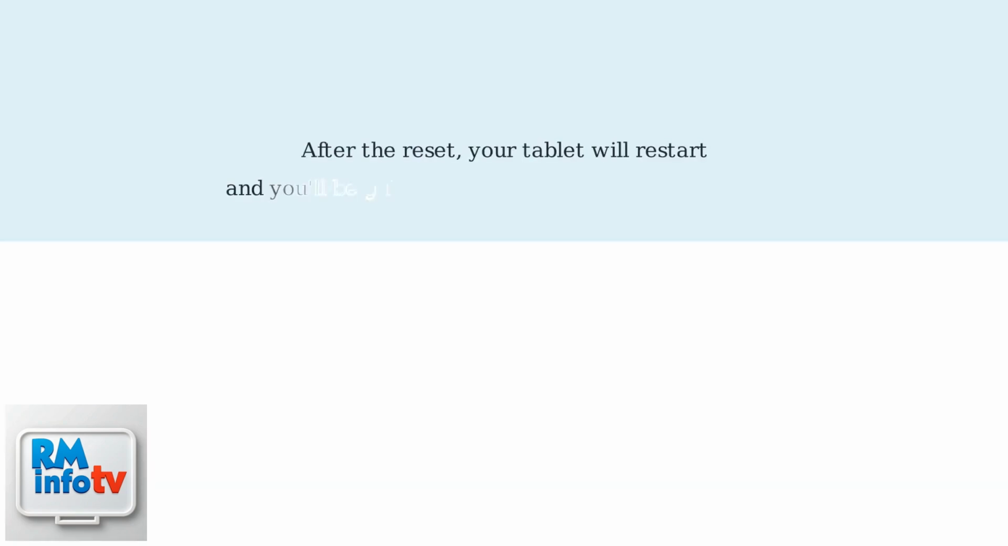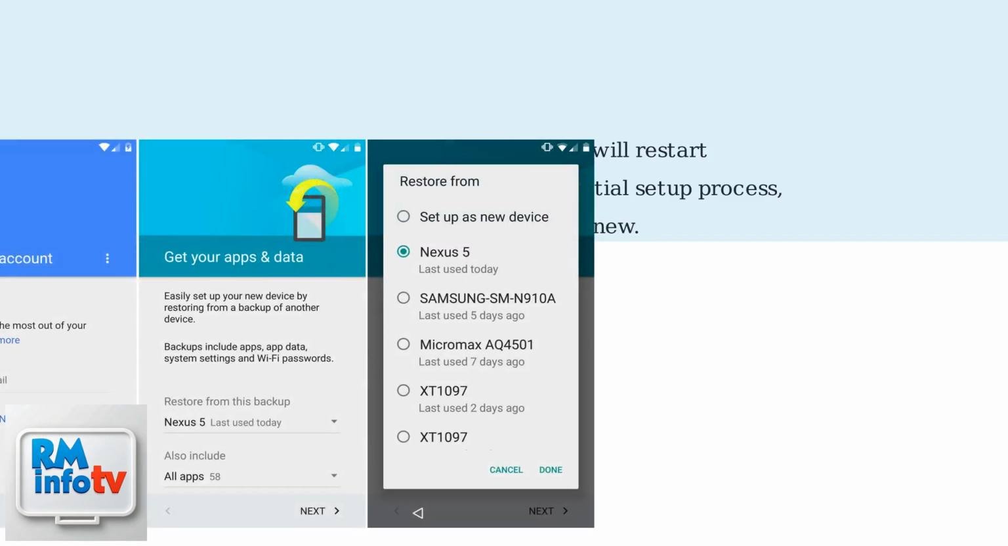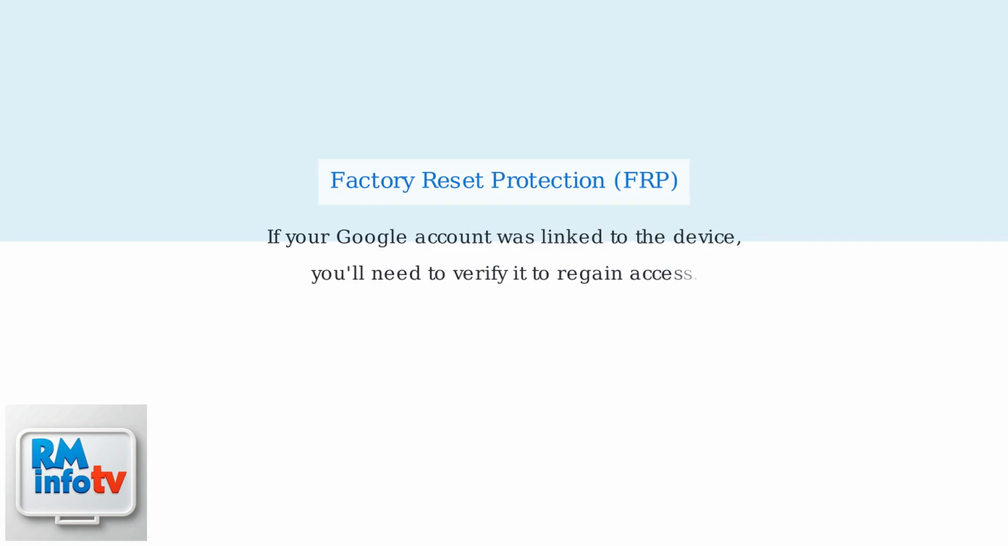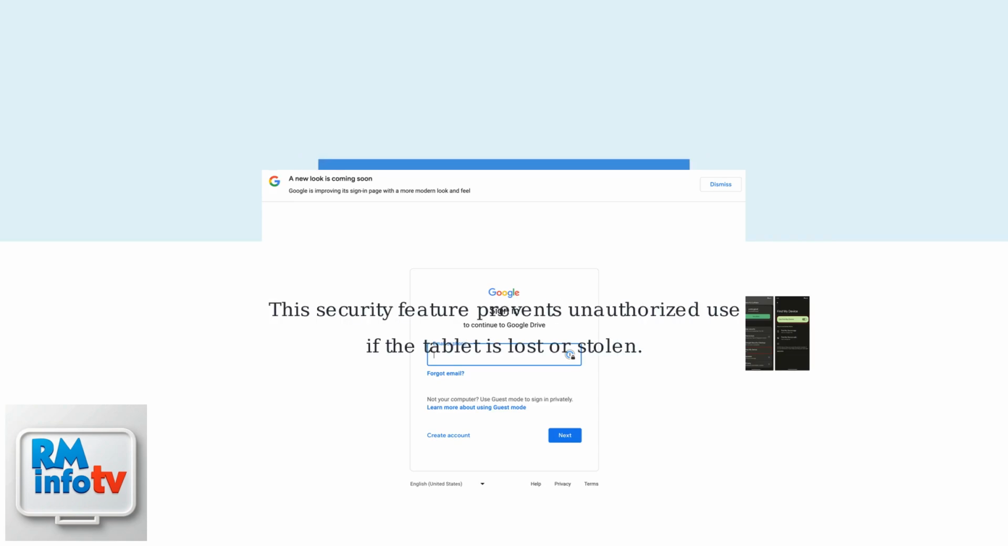After the reset, your tablet will restart and you'll be guided through the initial setup process, just like when it was new. Be aware of factory reset protection. If your Google account was linked to the device, you'll need to verify it to regain access. This security feature prevents unauthorized use if the tablet is lost or stolen.